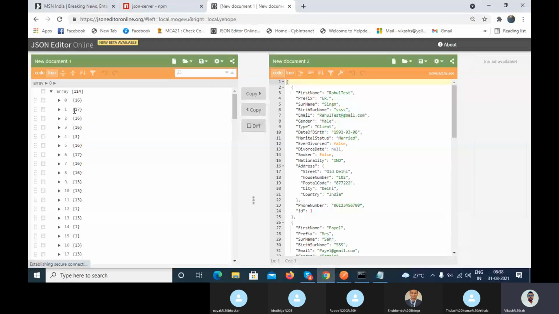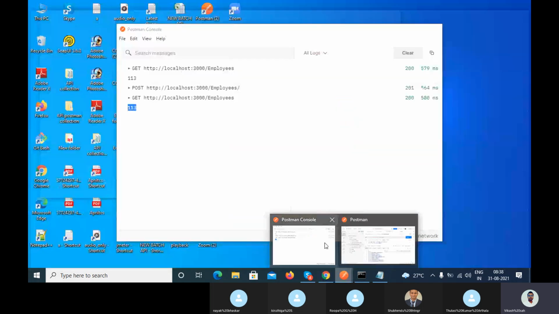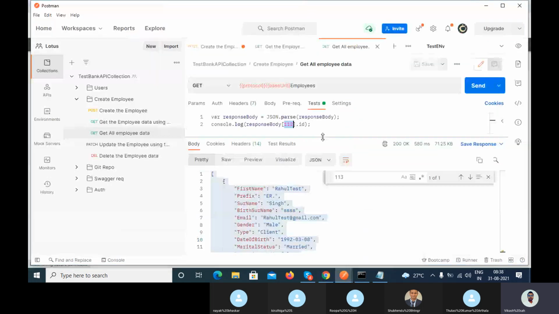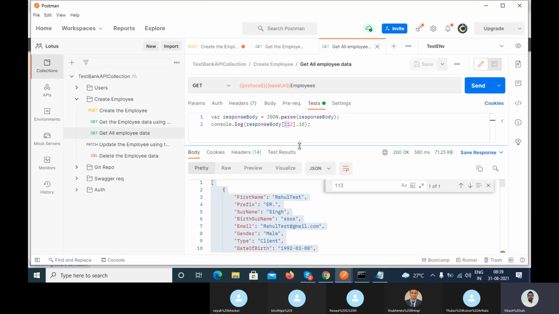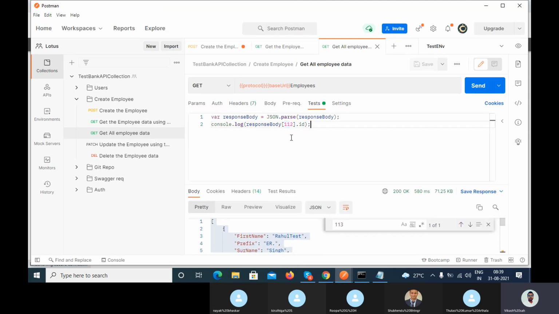So in an array, a shifting operation is actually performed. If you use the hard coded value here, your actual and expected validation will get failed.